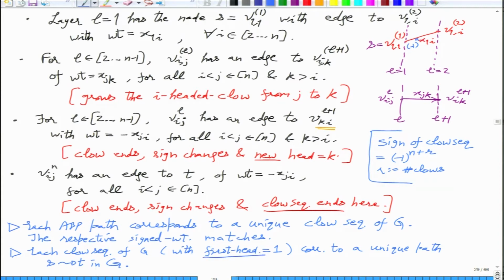The only thing we have fixed here is the first head. After that, you have all the freedom. You can move wherever you want to, but that is fine. Okay, so the sum over all the paths of the signed weights will give you the determinant. So that finishes the proof.